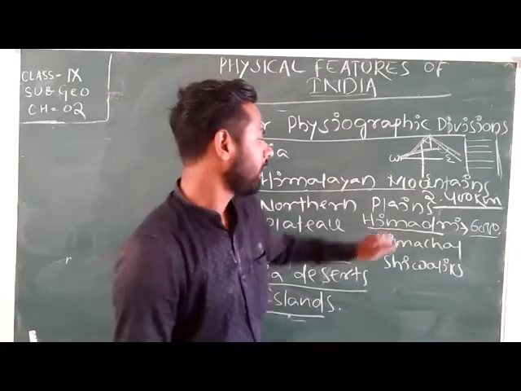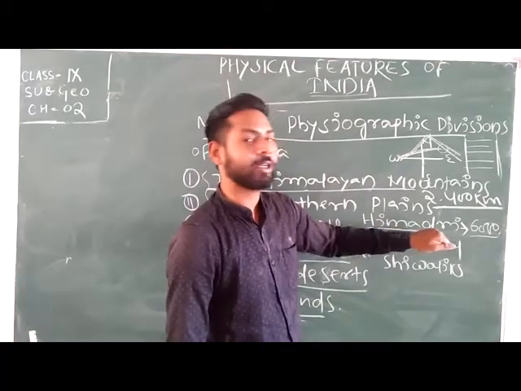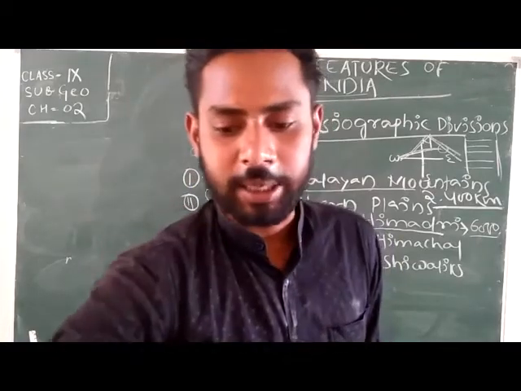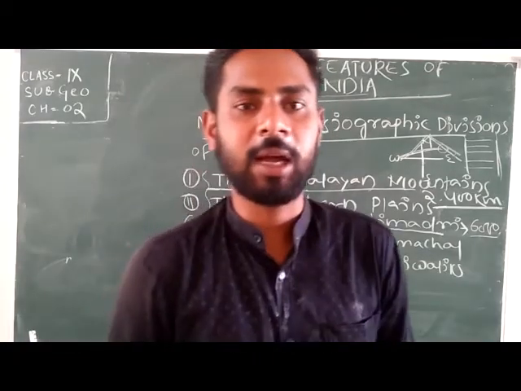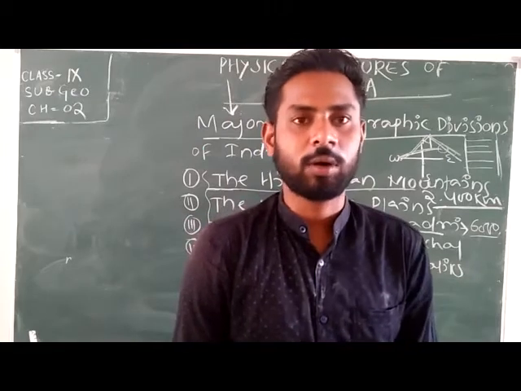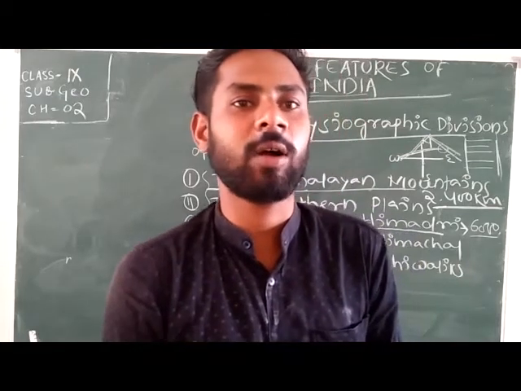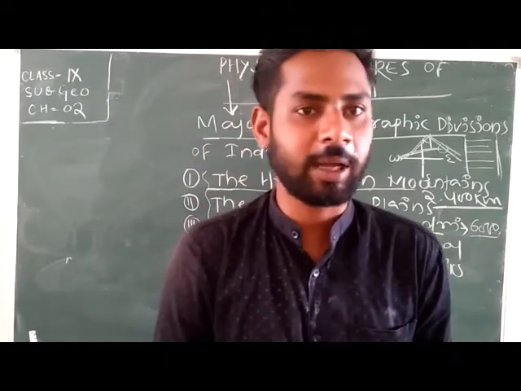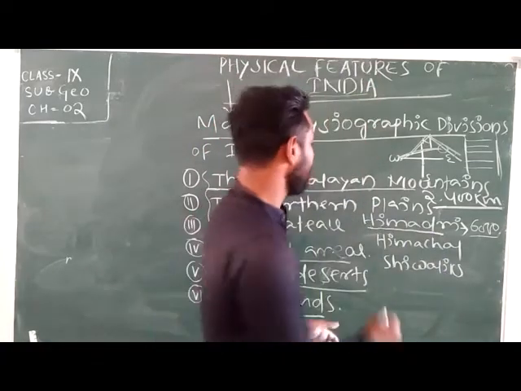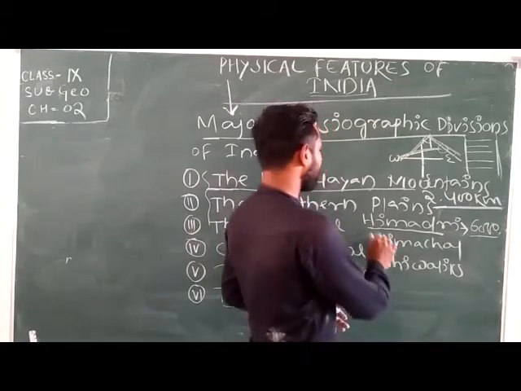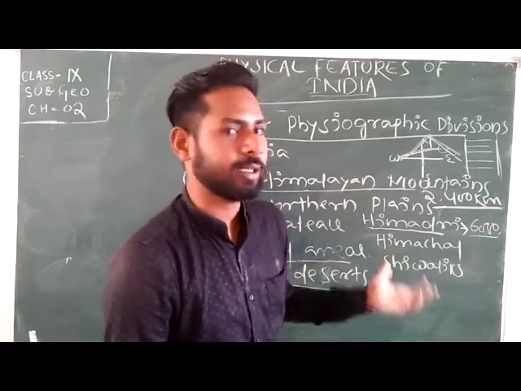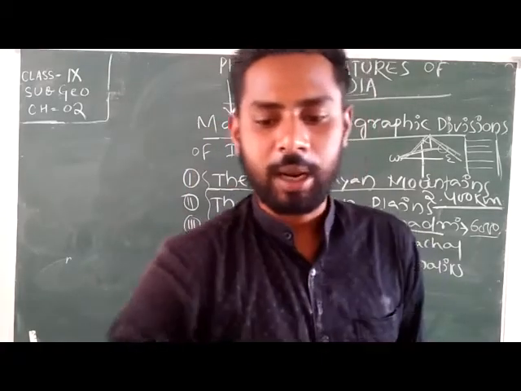That is one of the major divisions of the Himalayan mountain. After that, the Lesser Himalaya or Himachal. What is the height of Himachal? It lies south of the Himadri, in the south part of Himadri.